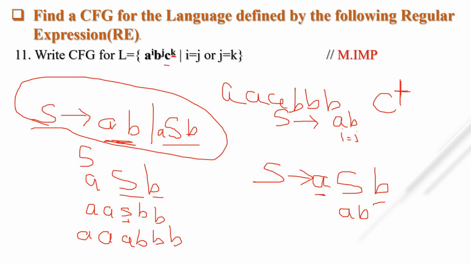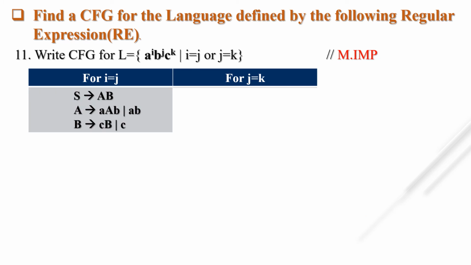So the CFG for i equal to j is S tends to AB, A tends to aAb or ab, and B tends to cBc.